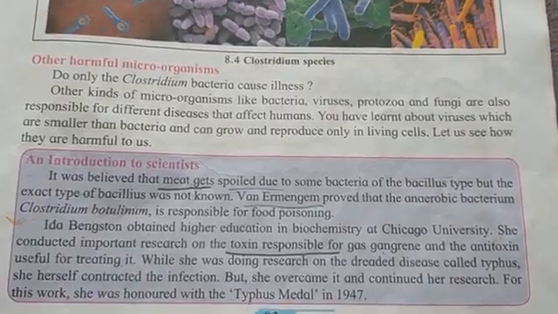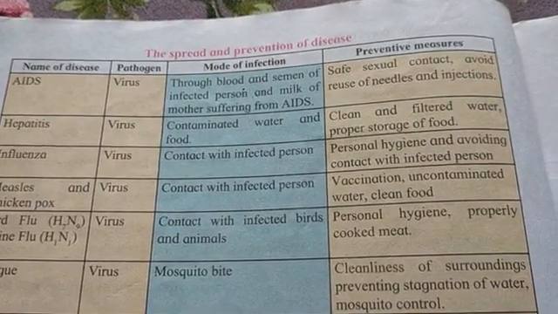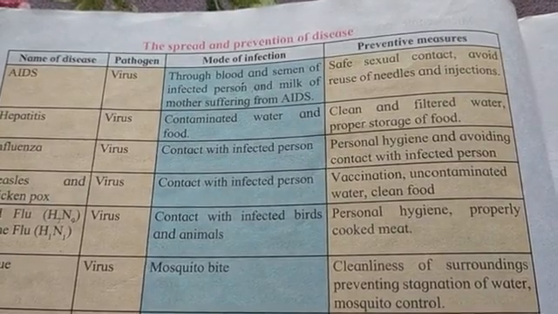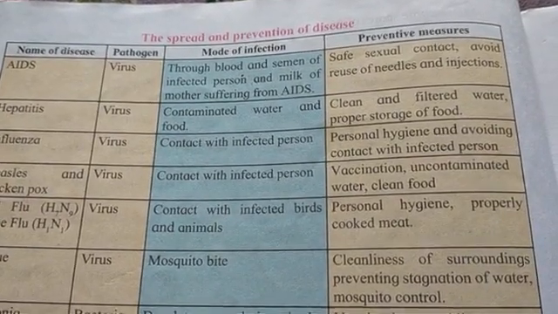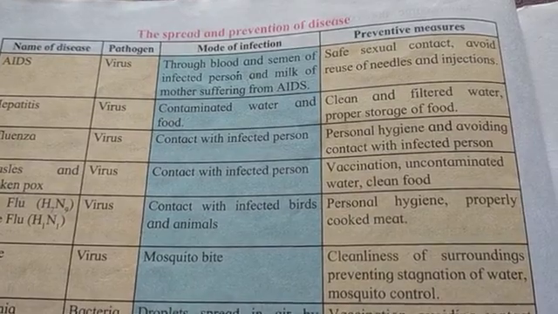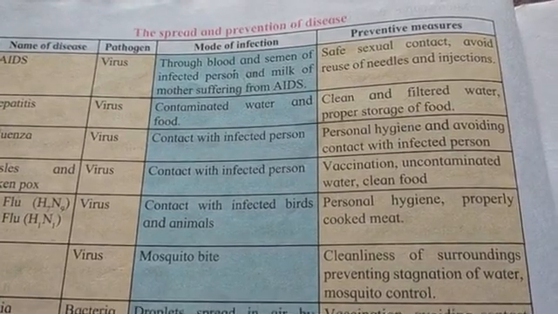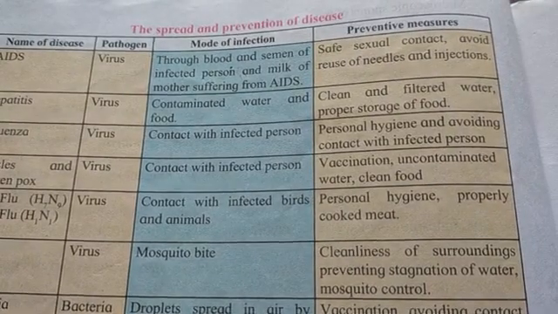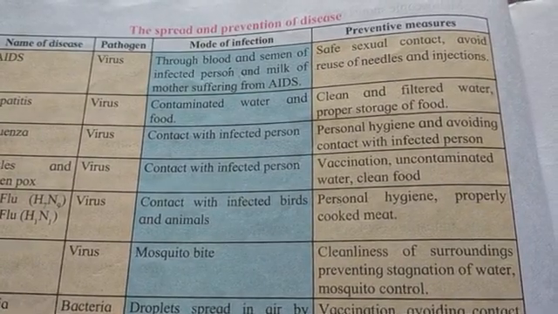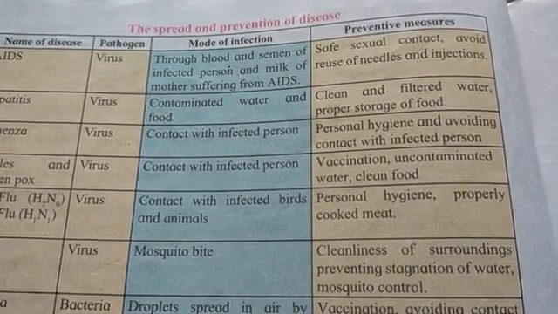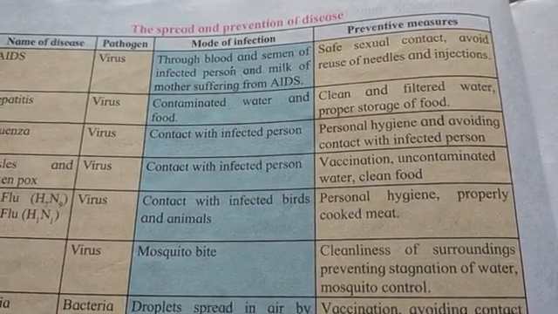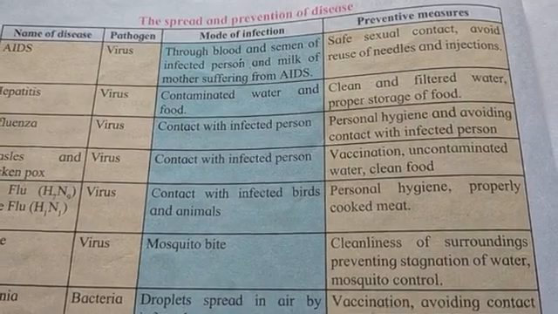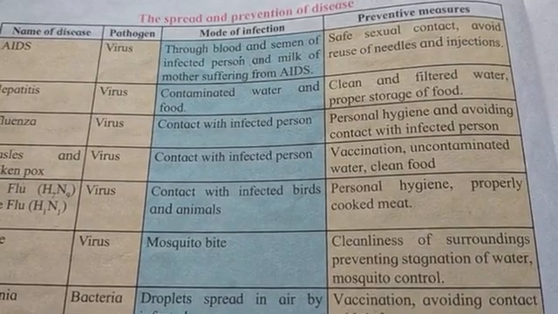Okay, students. Now come to this table. In this, the name of the disease is given, then the pathogen. Pathogen means what causes the disease, here virus or bacteria. Then the mode of infection, how the disease gets infected, and the prevention, how you can prevent this disease. So the spread and prevention of disease are given in this table.